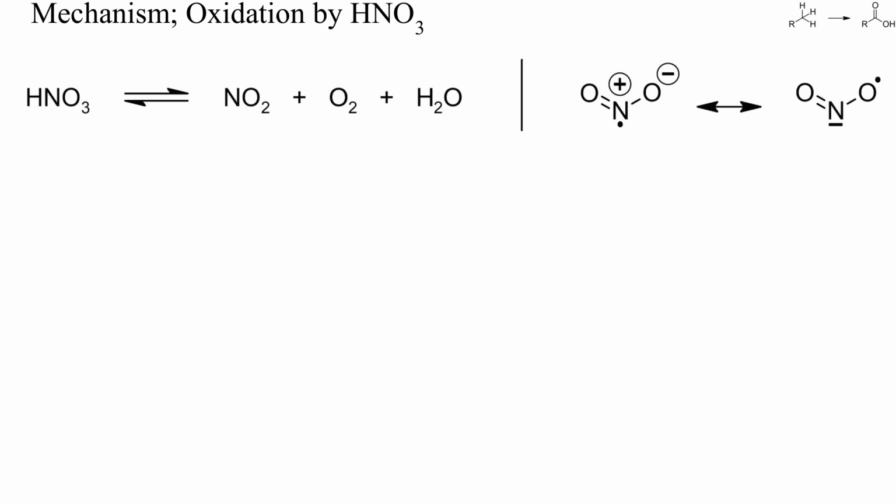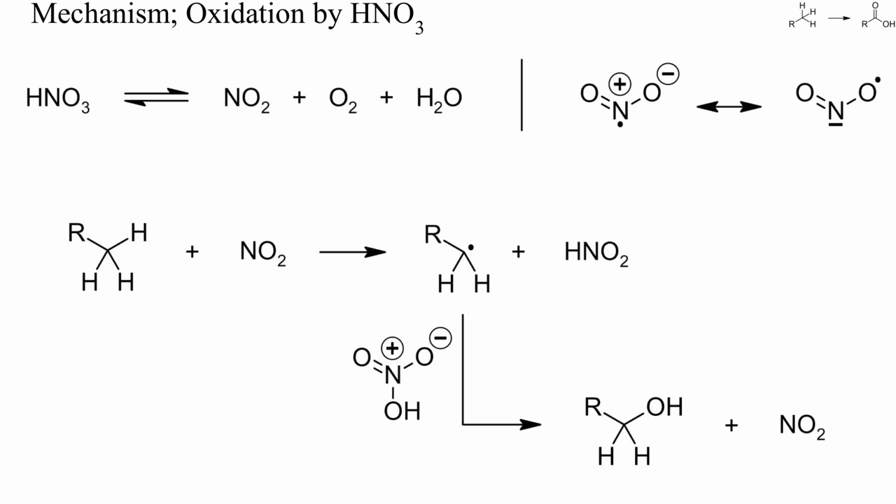Less waste is generated by nitric acid, which is therefore generally preferred for large-scale industrial oxidations. During such reactions, the radical NO2 is generated, which is a more powerful hydrogen abstracting reagent than oxygen. Thus, NO2 can initiate radical chain oxidations, as shown here. Because of the stability of these NO2 radicals, homolytic N-O bond cleavage of nitric acid is easy. The initially formed alkyl radicals can abstract hydroxyl groups from nitric acid, whereby alcohols and more NO2 are formed.